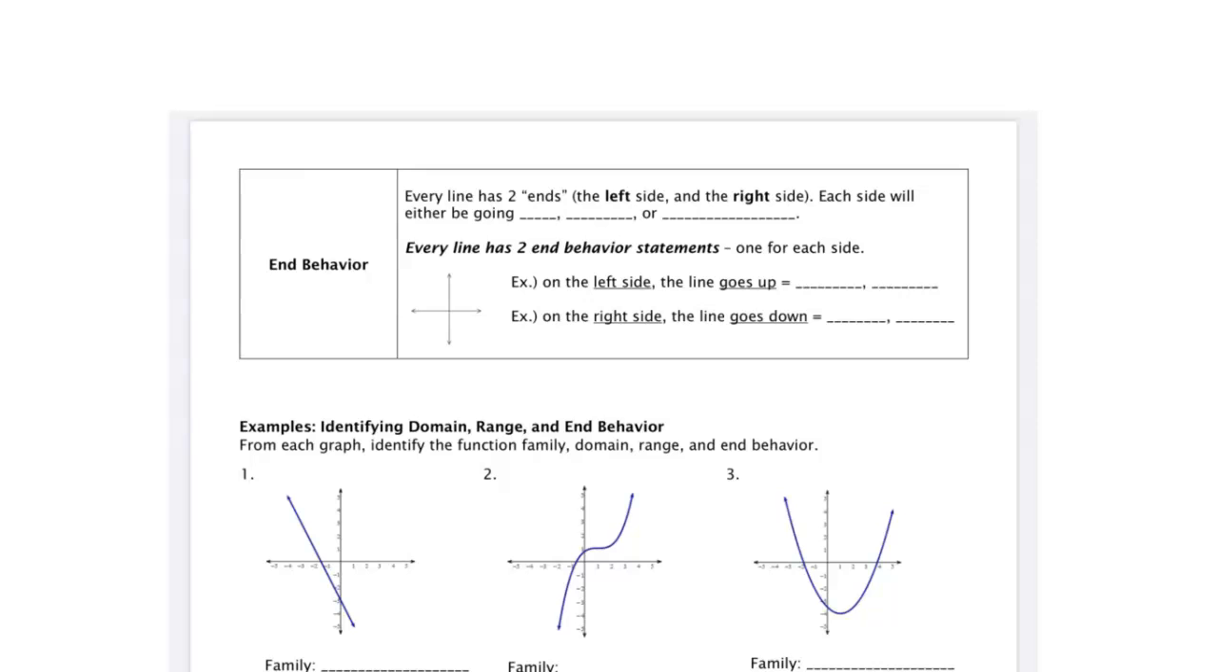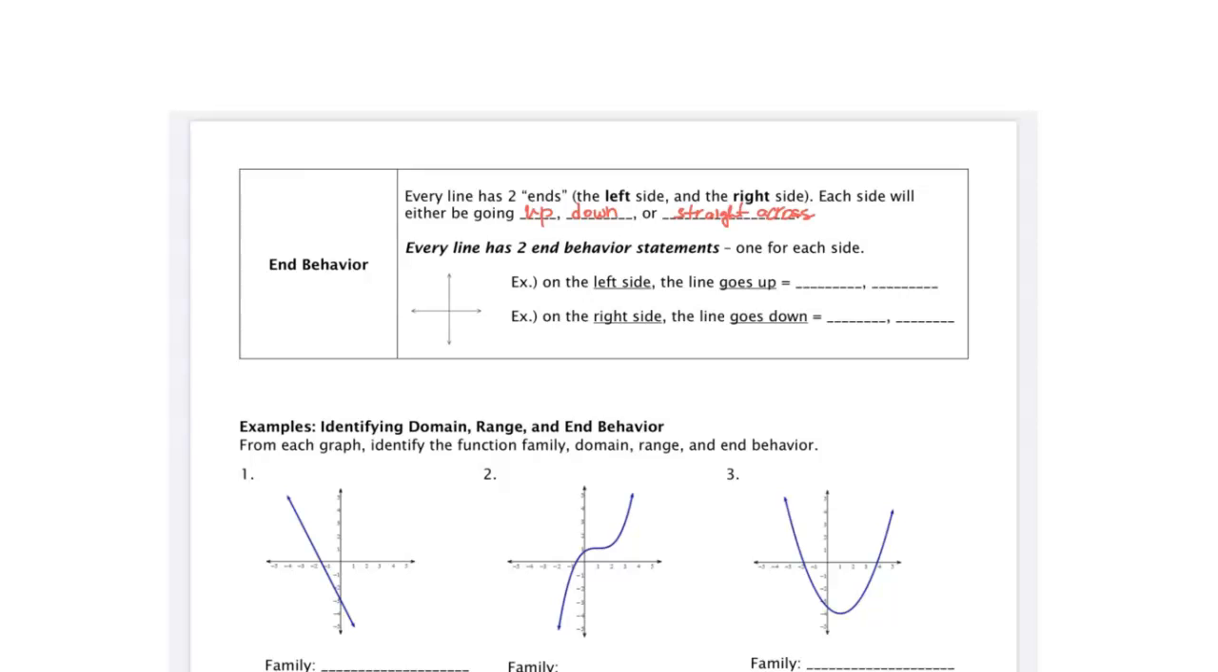The last big takeaway that we will need to understand for this lesson, as well as for this unit, will be about end behavior. So as far as end behavior, every line has two ends, the left side as well as the right side. Each side will be either going up, down, or straight across. Every line has two end behavior statements.